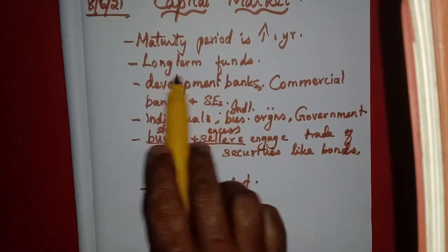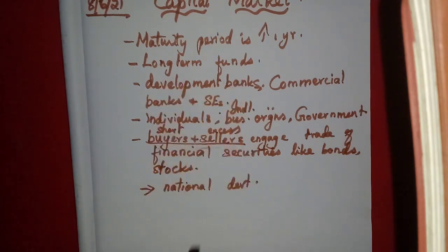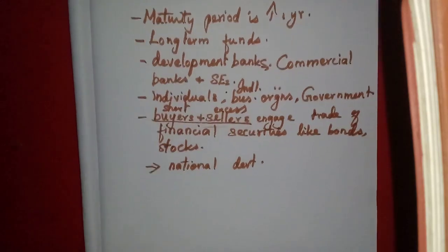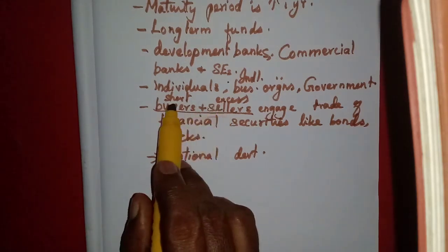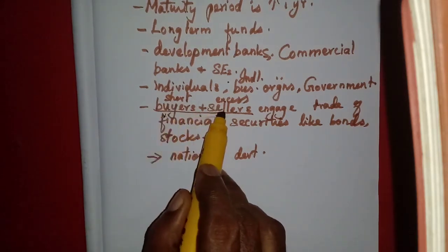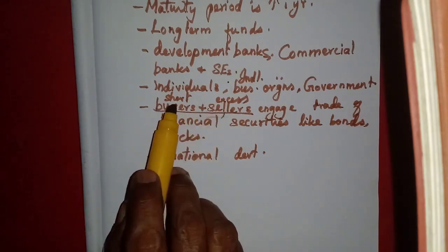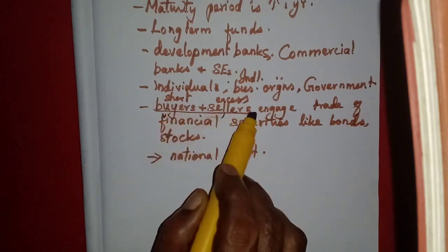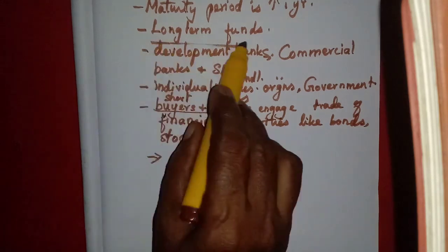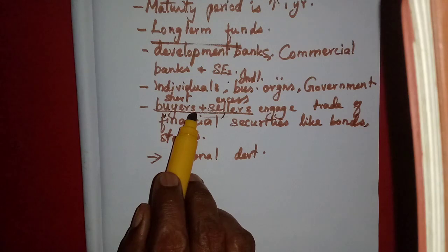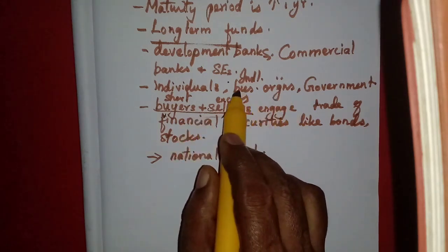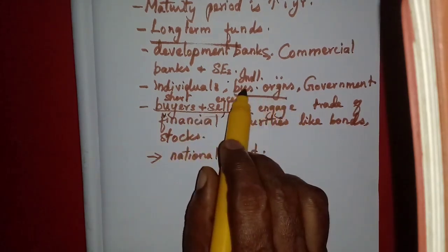Capital means the long-term capital. One small definition they have given: it is a market for borrowing and lending of long-term capital funds required by business organizations or business enterprises.